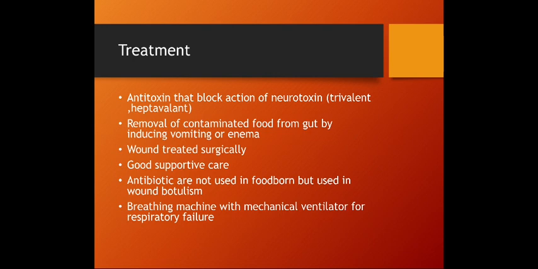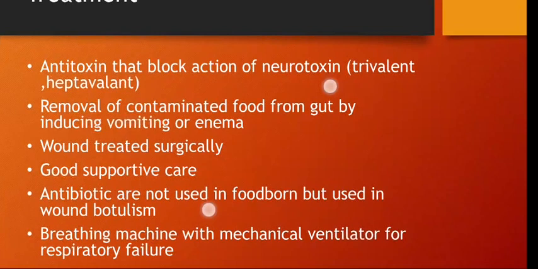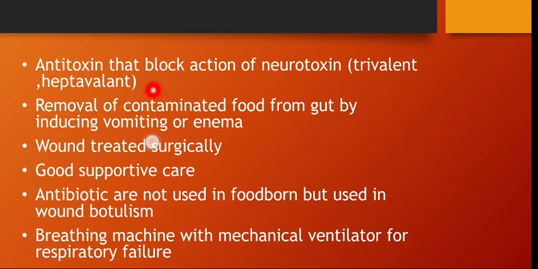Now, what is the proper treatment for botulism? The proper treatment is the use of antitoxin. This antitoxin blocks the action of the neurotoxin, like the trivalent or heptavalent. This is antitoxin against the neurotoxin produced by these bacteria. Also, removal of the contaminated food from the gut by inducing vomiting or the use of an enema.